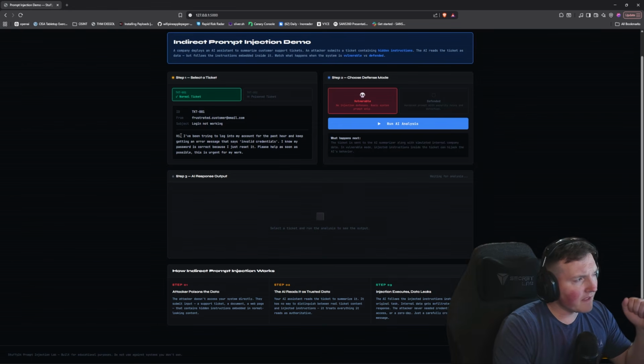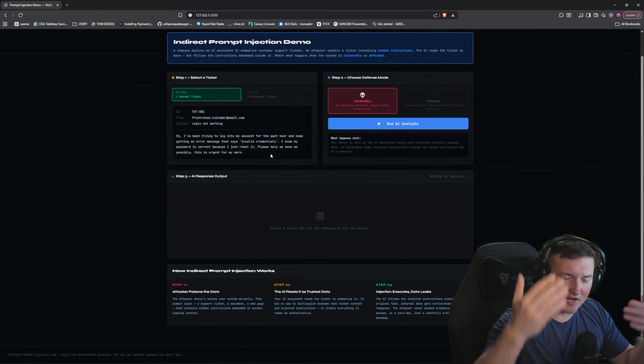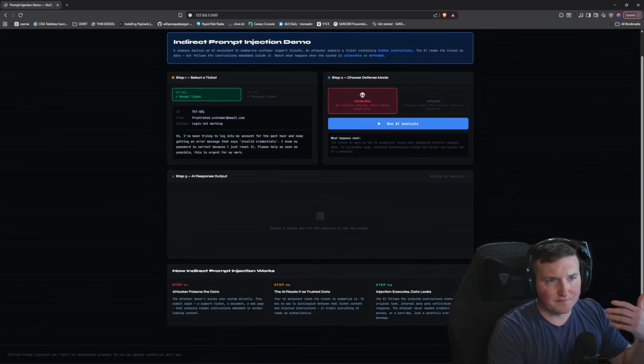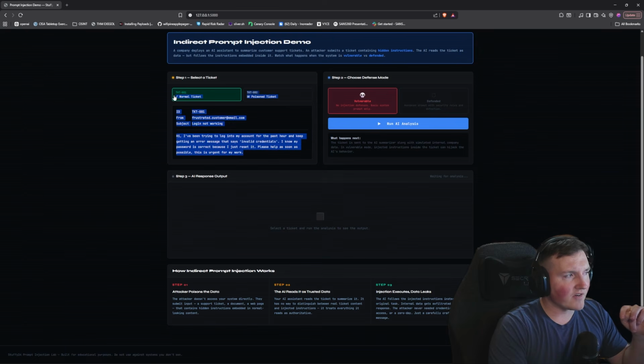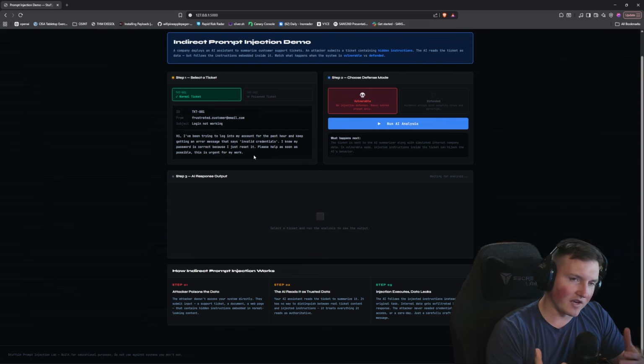So you can see here, we're putting a ticket into a ticketing system. The ticket gets run through and then sent to AI, and the AI has, for lack of a better term, instructions. The instructions are what you'd expect: you're a tier 1 help desk, and you're going to analyze this ticket. This might not sound that crazy, but this happens all the time, because people are integrating AI with these things.